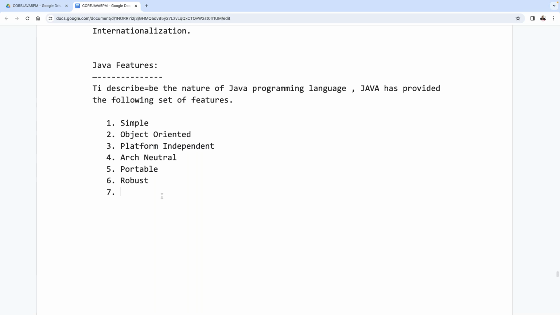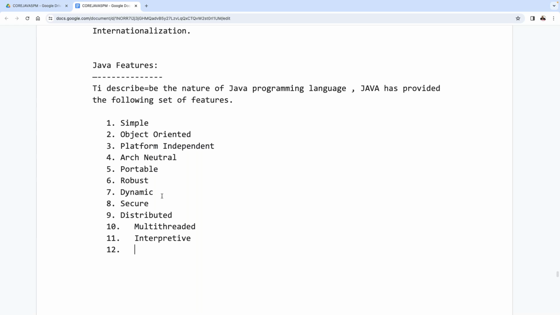After robust, the next one is dynamic, the seventh one. After dynamic, before distributed, is secure: Java is a secure programming language. The ninth one is distributed programming language. The 10th one is multi-threaded programming language. And the 11th one is an interpretive programming language.